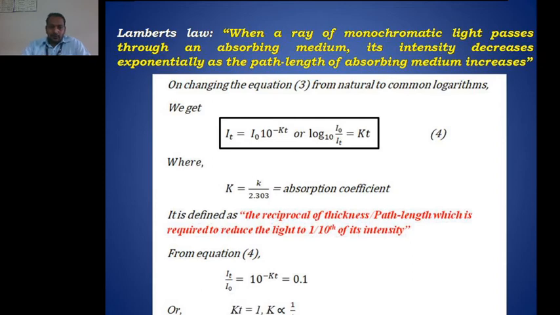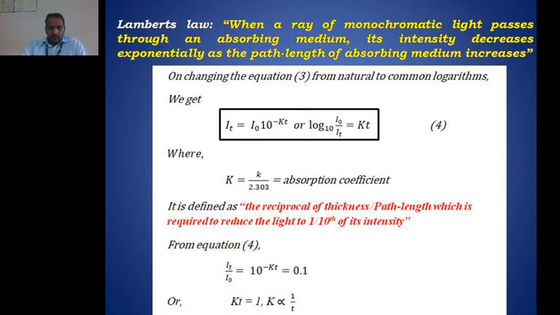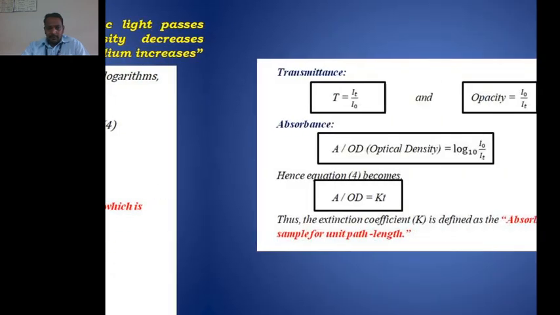Now, from equation 4 we can rewrite it. I can take this I0 to the other side: It upon I0 equals 10 raised to minus capital K into T, which equals 0.1. Or we can rewrite this as K into T equals 1, right? K into T equals 1, so K is inversely proportional to the thickness. That is, the absorption coefficient is inversely proportional to the thickness.